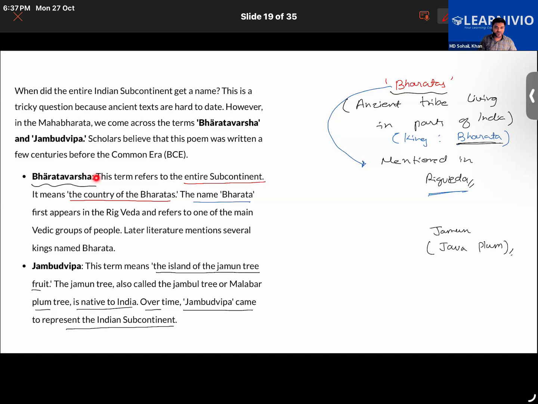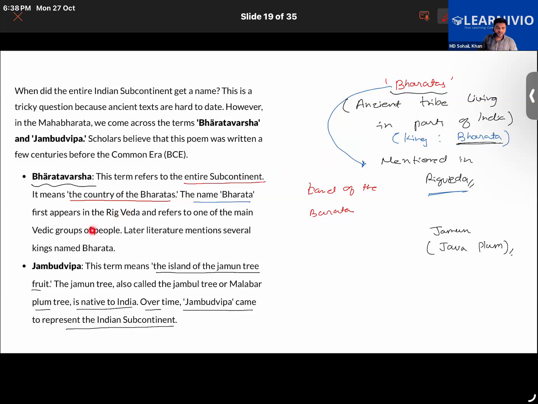Bharatavarsha basically means land of the Bharatas. Now, who were the Bharatas? We learned that they were an ancient tribe living in parts of India, and the king of that tribe was Bharata. Hence, the tribe name was Bharatas.